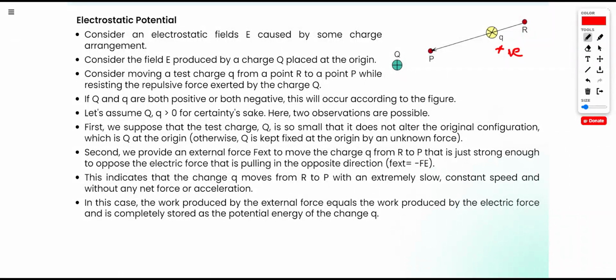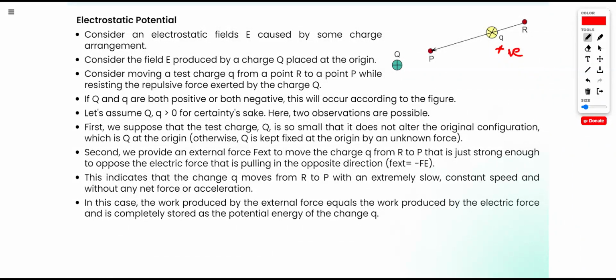Now, hence two observations are possible. First, we suppose that a test charge Q is so small that it does not alter the original configuration, which is Q at the origin.